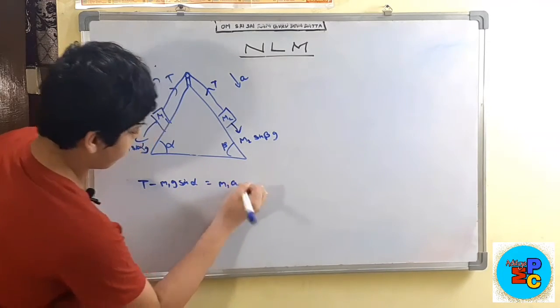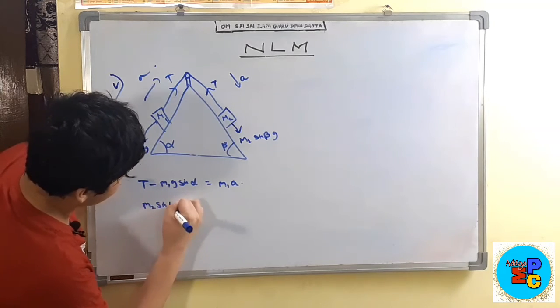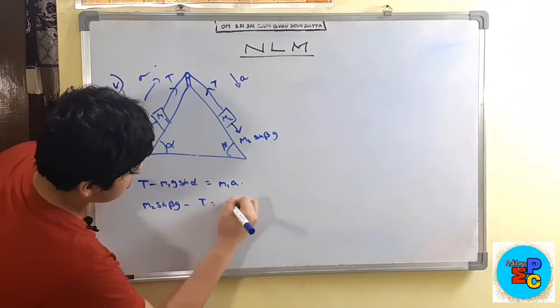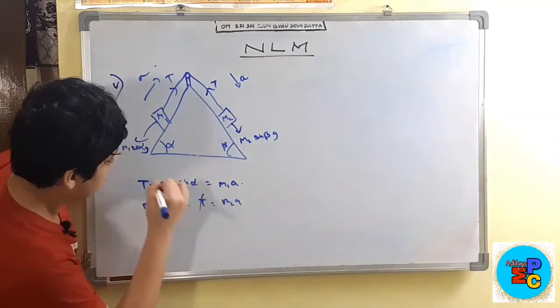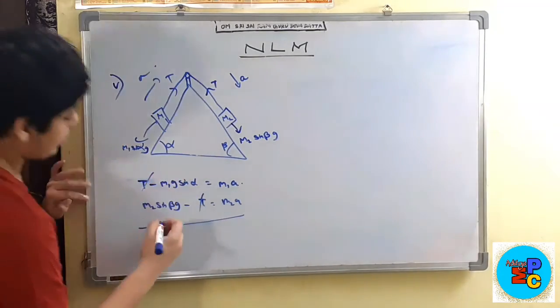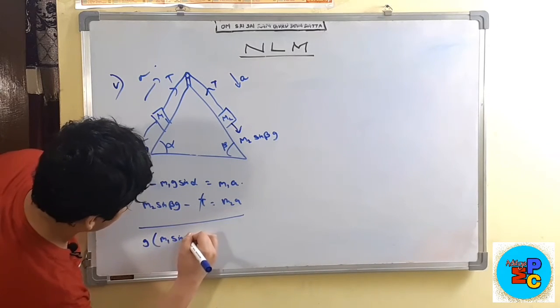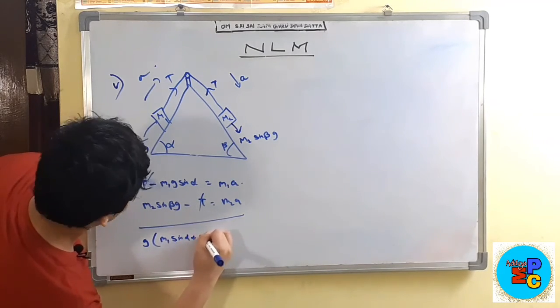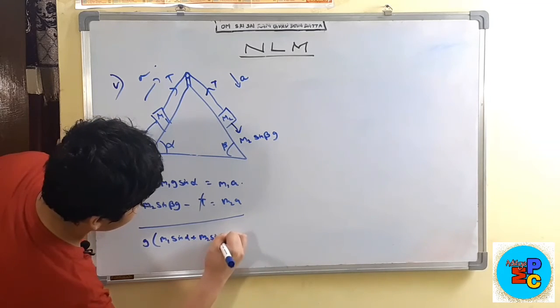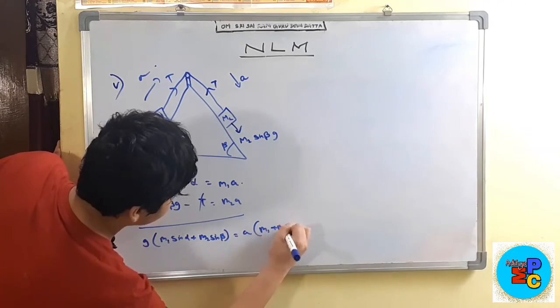And when we look here, m2 sine beta g minus T is equal to m2 into A. So tension and tension get cancelled when we add these, and we can take g common. Then it will become g into (m2 sine beta minus m1 sine alpha) is equal to A into (m1 plus m2).